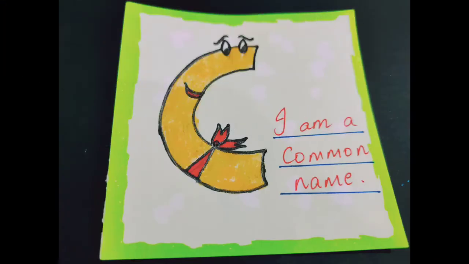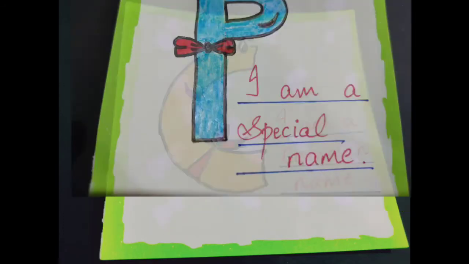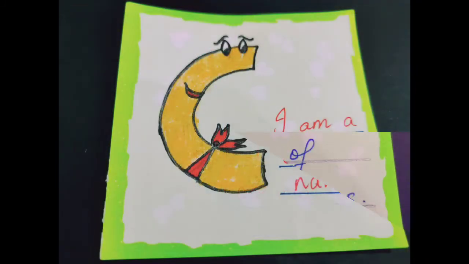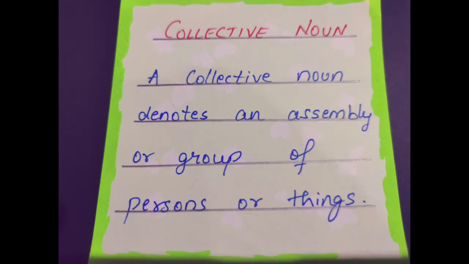Common nouns are non-specific. They refer to a broad class of people, places or things, and they are not capitalized. And proper nouns are specific names of a brand, people or places, and so they begin with a capital letter. Now next on the list is the collective noun.